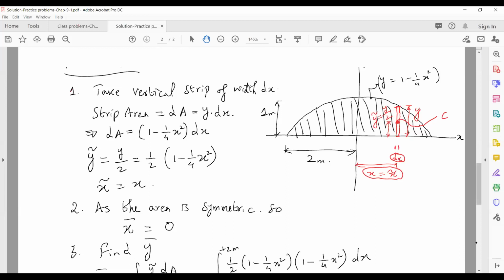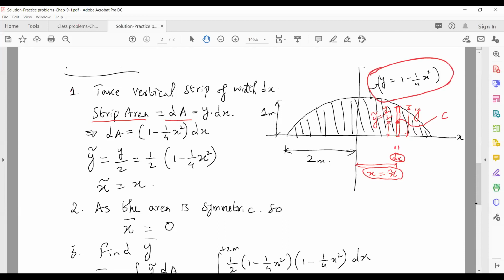Now let's talk about the strip area. What is the strip area? So strip area, dA equals y times dx, right? Width times height, so dx times y. Just put in the value of y, we already know what y is.